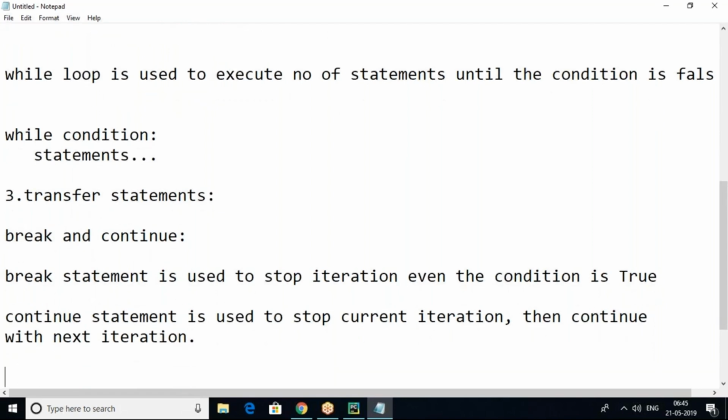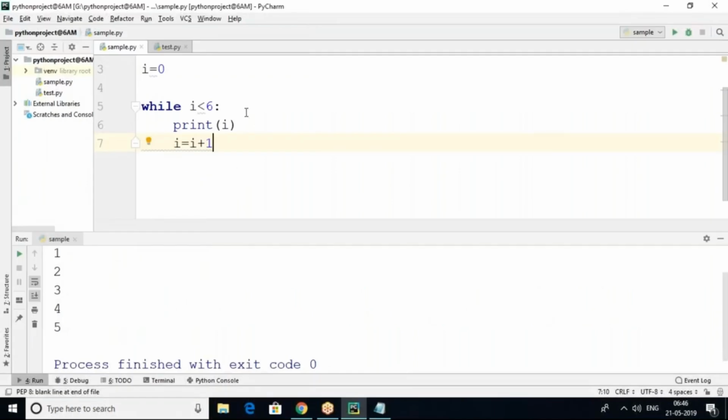The break statement is used to stop the iteration. Even if the condition is true, it will be immediately stopped. Wherever you want to break according to your condition, you have to use it. The continue statement is used to stop the current iteration. Only the current iteration will stop, then it will continue with the next iteration. Let me show you that. For example, you can see this.